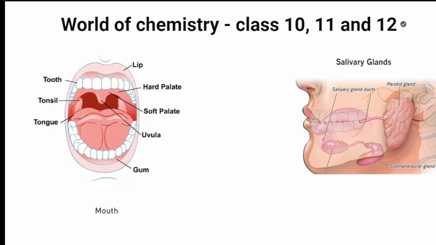As I said just now, let me show you the picture. What is the first part, students? The first part is the teeth, or the tooth, single tooth. Then is your tongue. Then is your salivary glands. Salivary glands are this. See, this is one salivary gland. This is one more salivary gland, and this is also a salivary gland. All these three are salivary gland ducts. Yes, these are all parts of the mouth. Correct? After this, let us see the first part, that is nothing but your teeth.